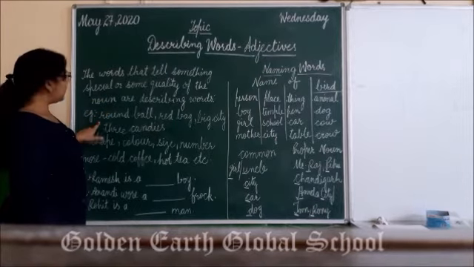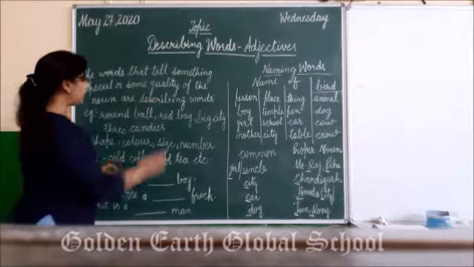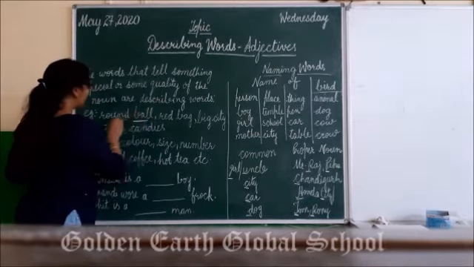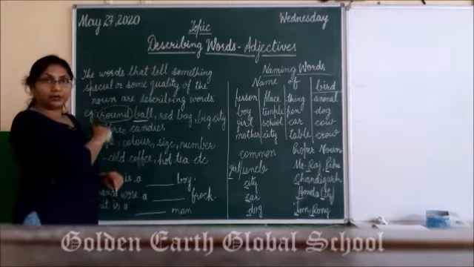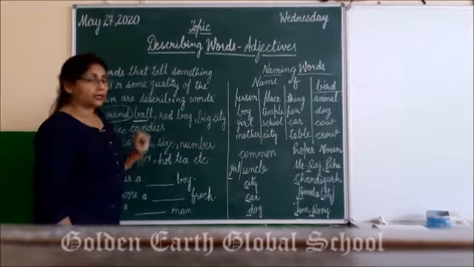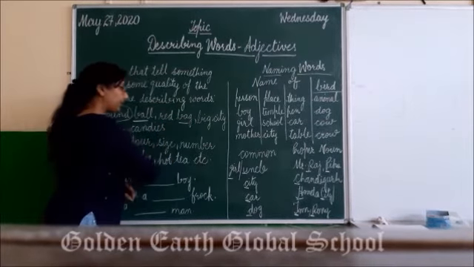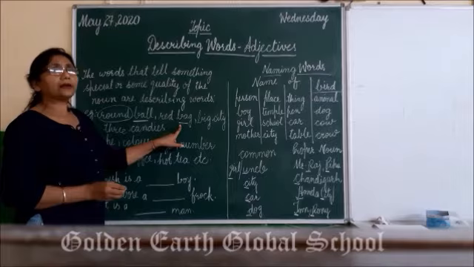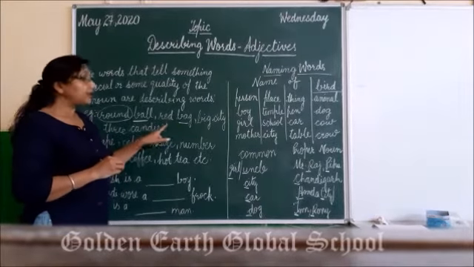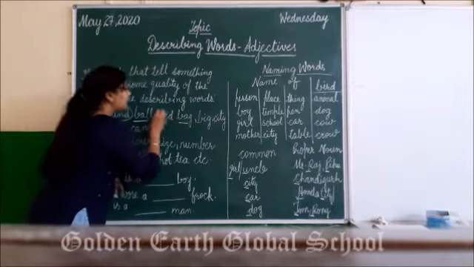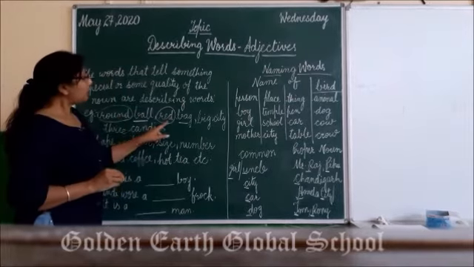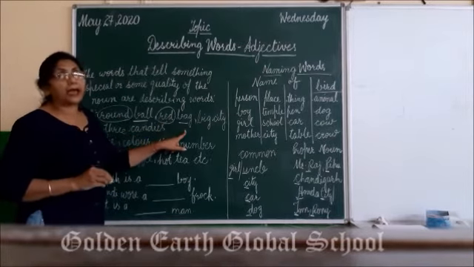So, for example, round ball. Ball is a naming word and round is a describing word. Right? Red bag. Bag is again a naming word. So which is the word that is describing the bag? Red. Red is a describing word. So red is describing bag.